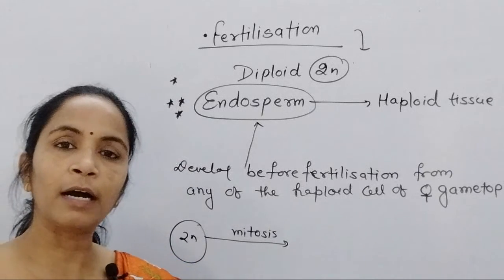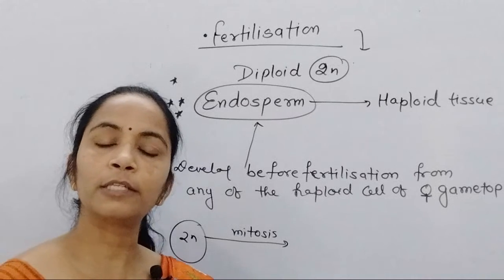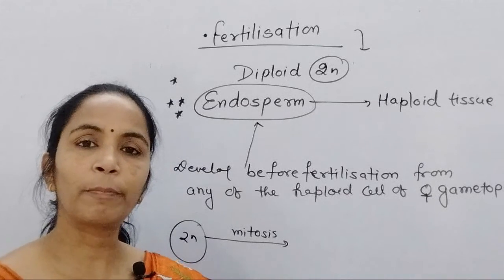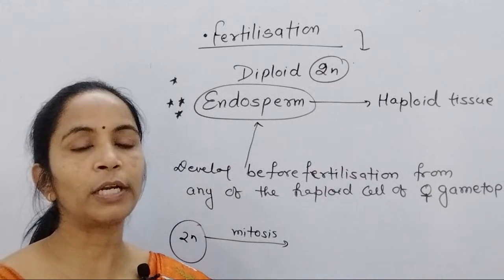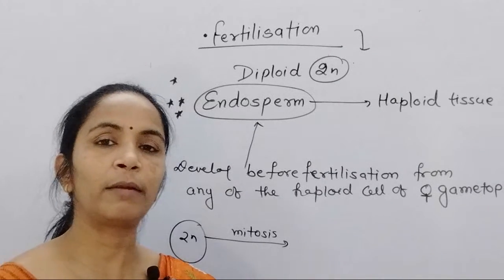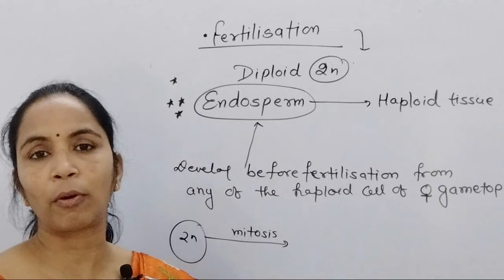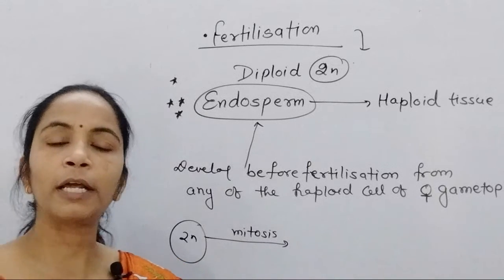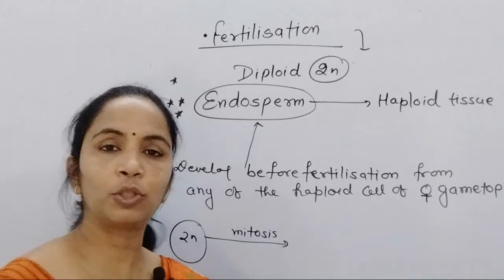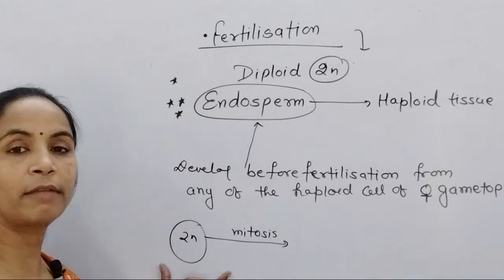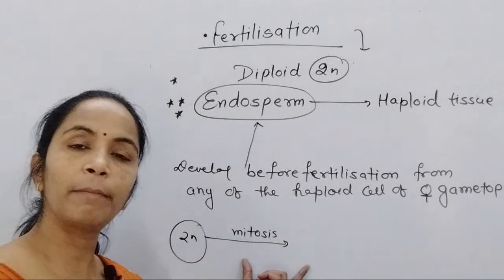In bryophyta, the zygote enters sporophyte development. So the diploid zygote in bryophyta gives the sporophytic generation, and then inside the sporophyte, meiosis leads to haploid spores. But in pteridophyta, gymnosperm and angiosperm, this diploid zygote always enters mitosis.